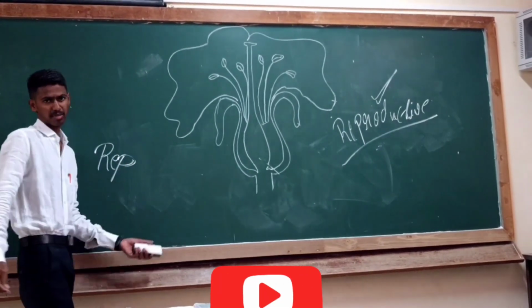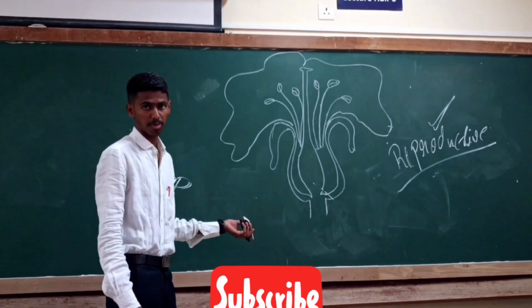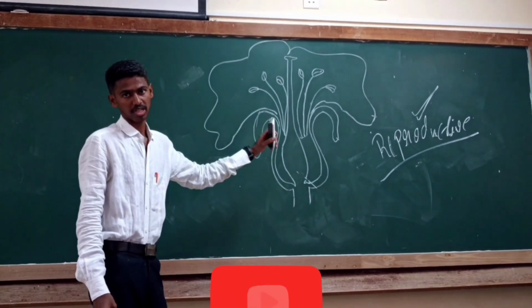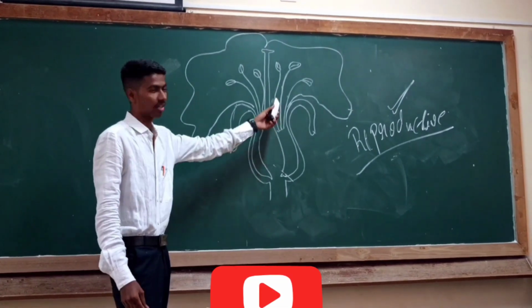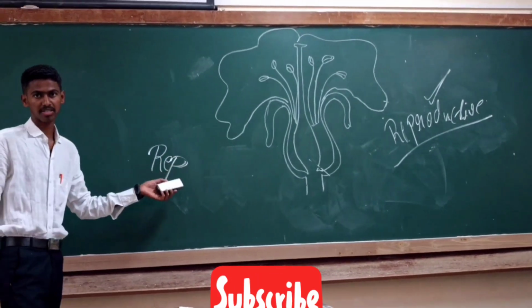There are various types of reproduction, as you already know: sexual reproduction or asexual reproduction. In plants it is sexual reproduction. Here pollen grains and ovules are produced. Sexual reproduction takes place in the angiosperms.